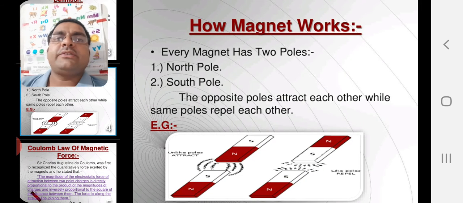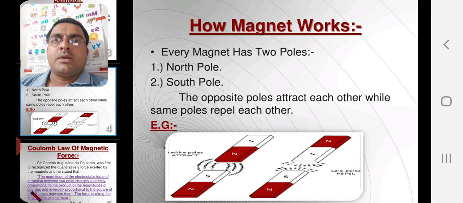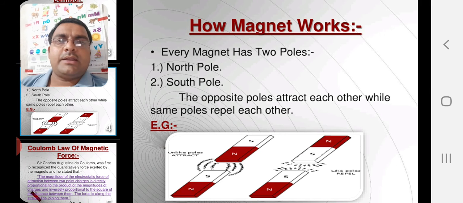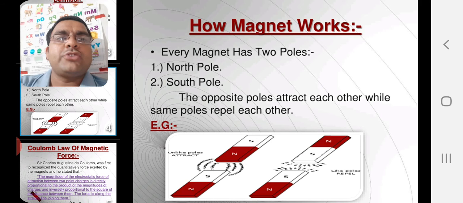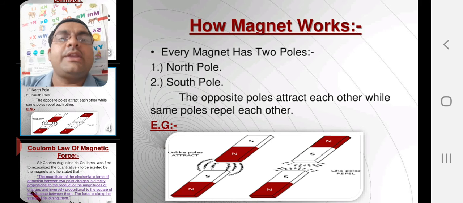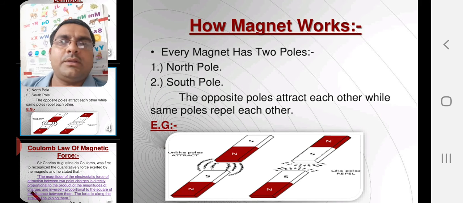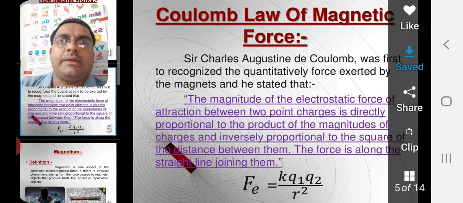Now let us discuss how a magnet works. Every magnet has two poles, as you know very well, the south pole and the north pole. For example, in this diagram you can see that there are two poles, N pole and S pole. Opposite poles attract each other while the same poles repel each other. This is a very important thing about the poles of a magnet.